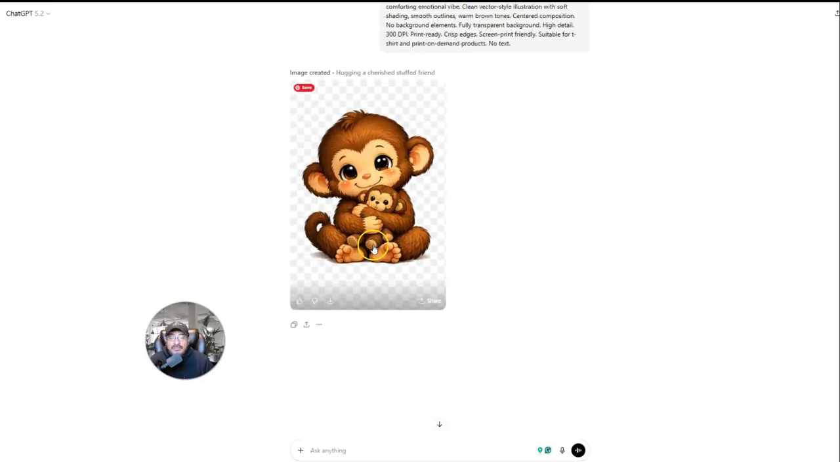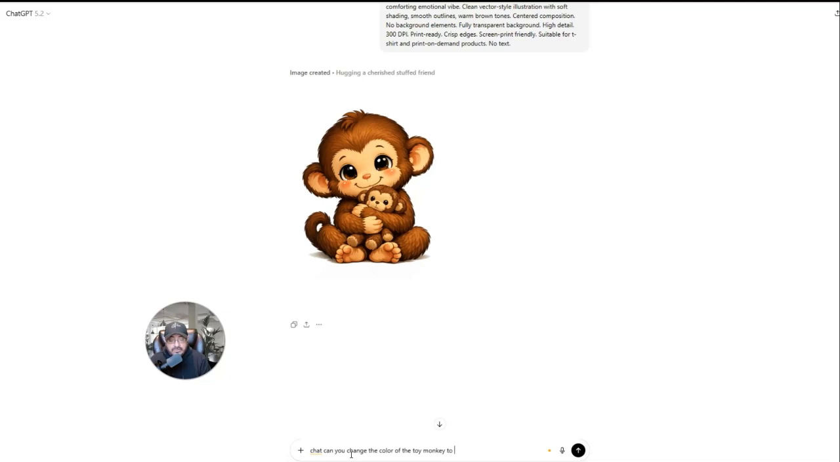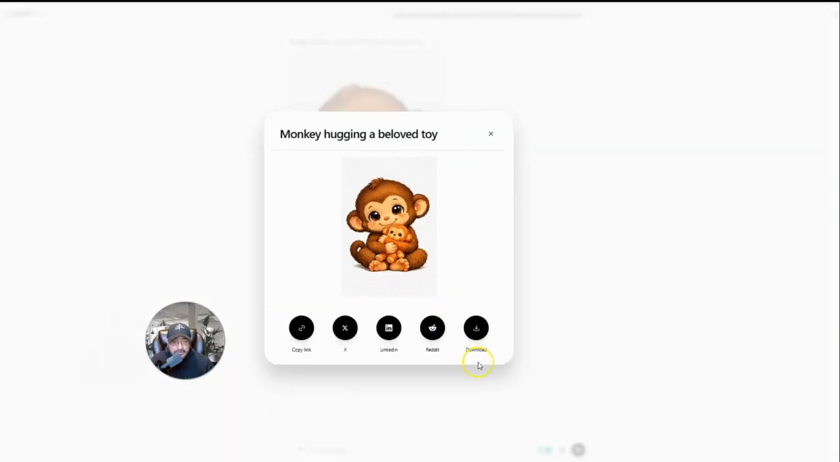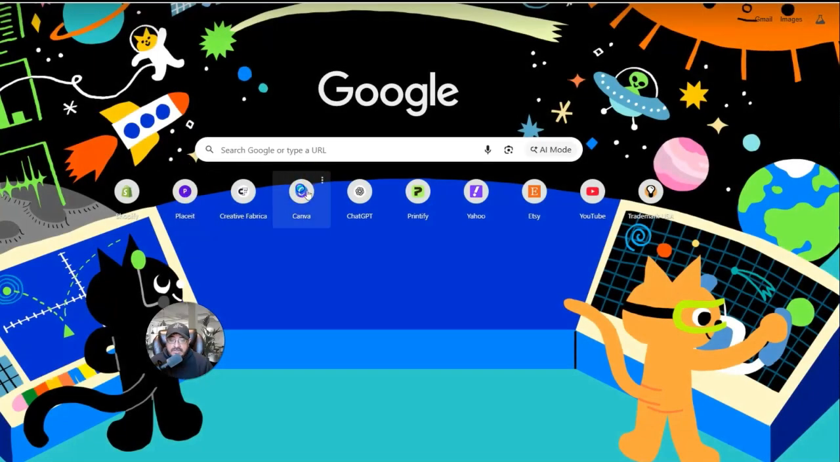The only thing I don't like is the monkey is the same color as Punch. So we're going to ask Chat, can you change the color of the toy monkey to orange color? Perfect. Now that is a great image. So now what I'm going to do is I'm just going to share this, and I am going to download this bad boy, and then we're going to take this to Canva. So let's go to Canva here.